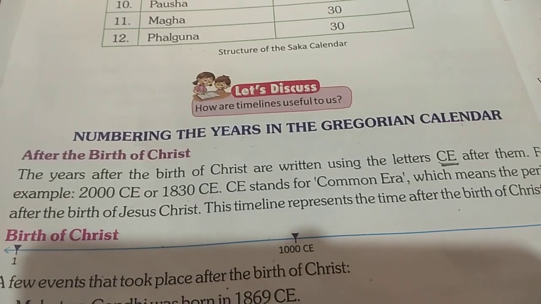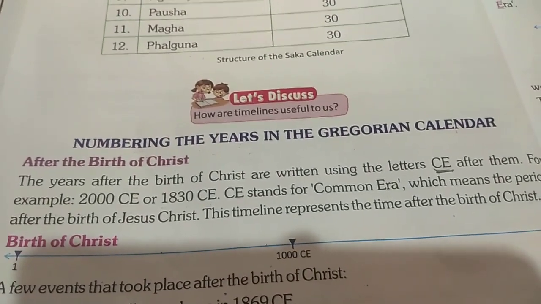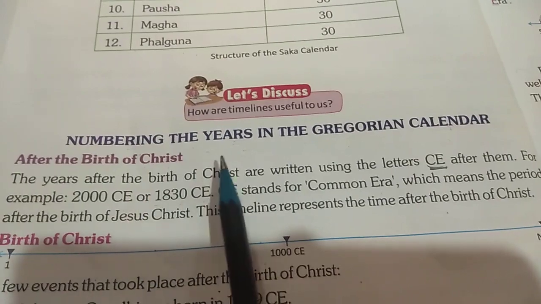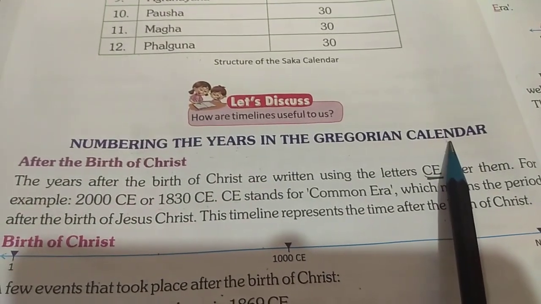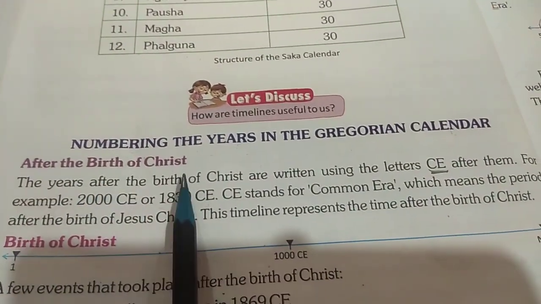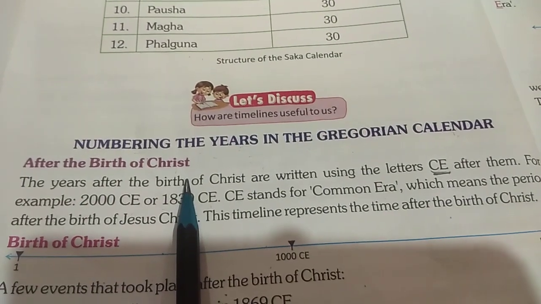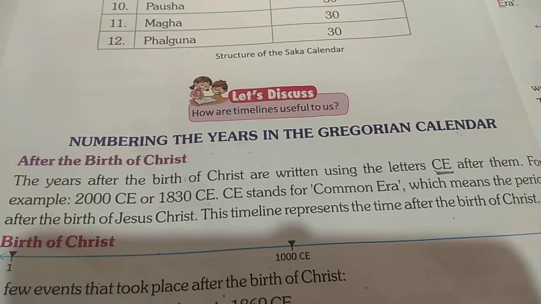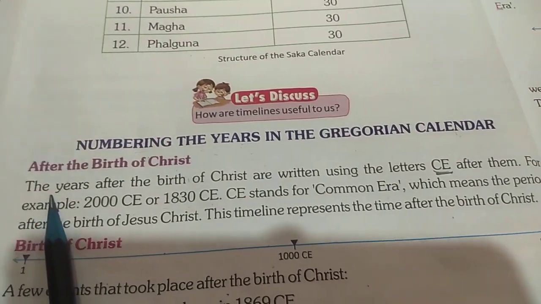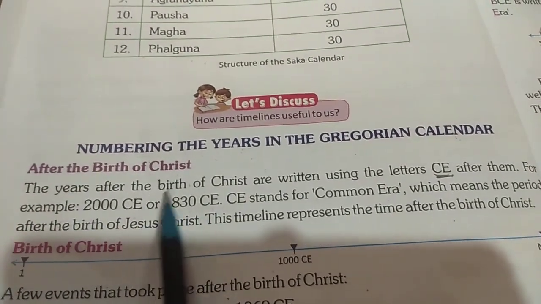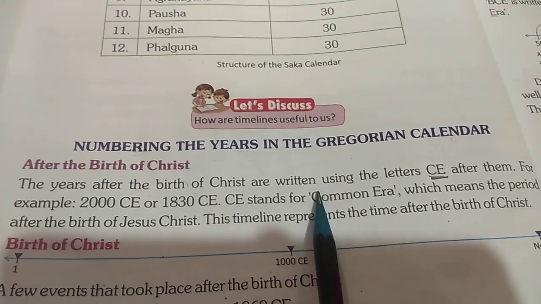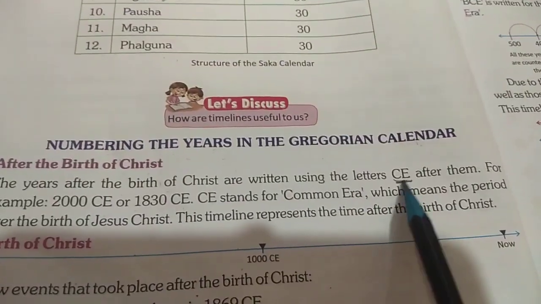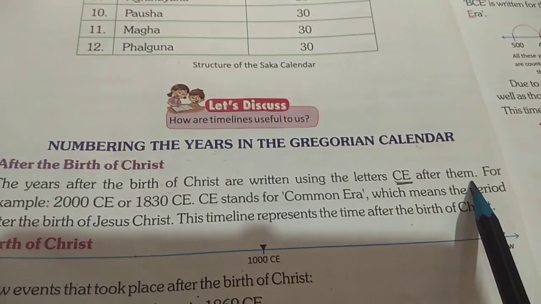Good morning, students. Today we are going to study numbering the years in the Gregorian calendar after the birth of Christ. Students, did you ever see the picture of Jesus Christ? The years after the birth of Christ are written using the letters CE after them.